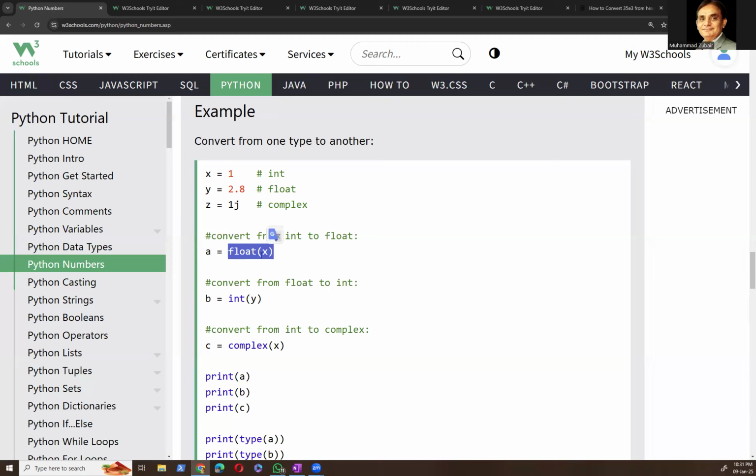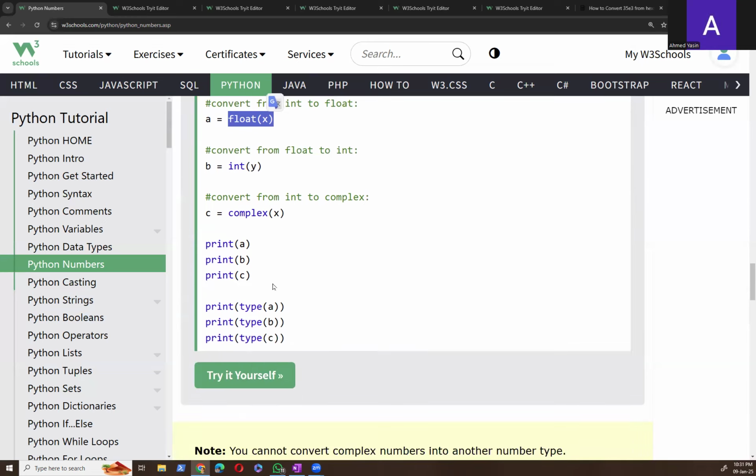So we are actually asking it to convert 1 into float. So what will happen when we convert 1 to float? It becomes 1.0. Let's try it.